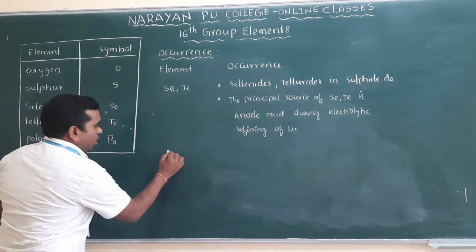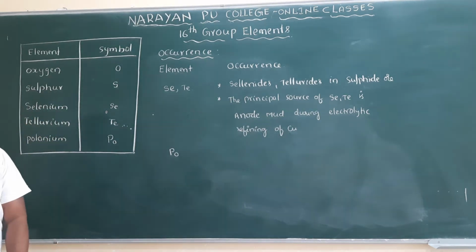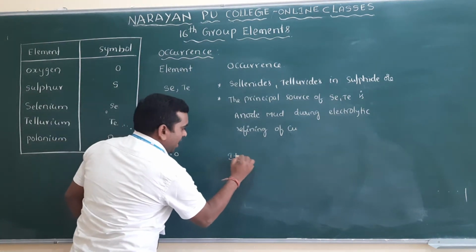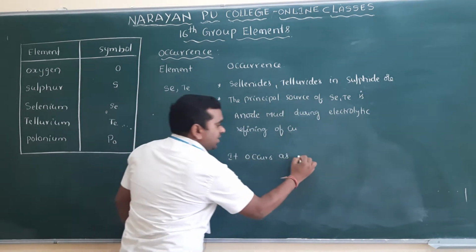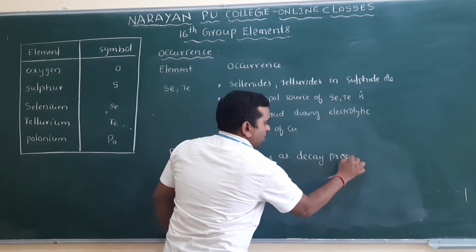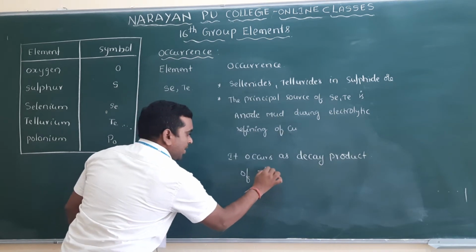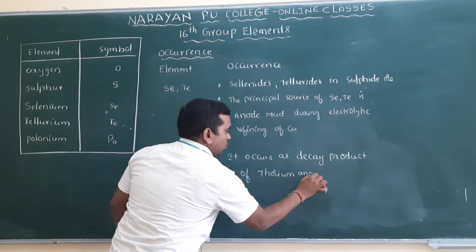And the last one is polonium. Polonium is a radioactive element, and it occurs as a decay product of thorium and uranium minerals.